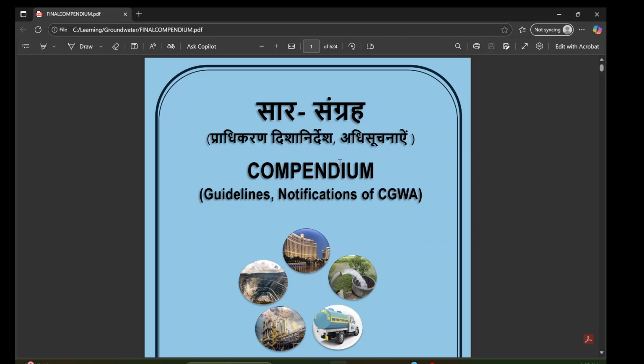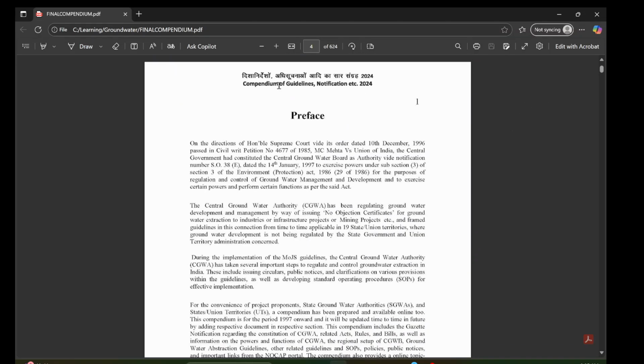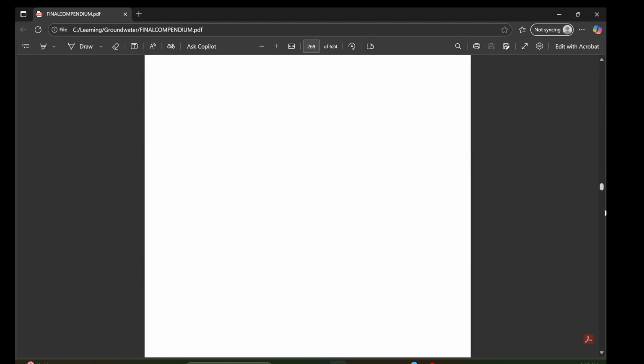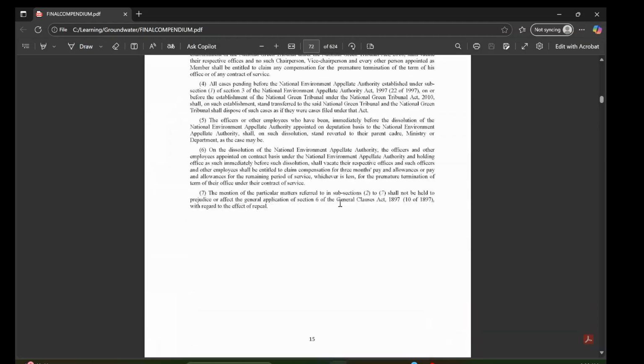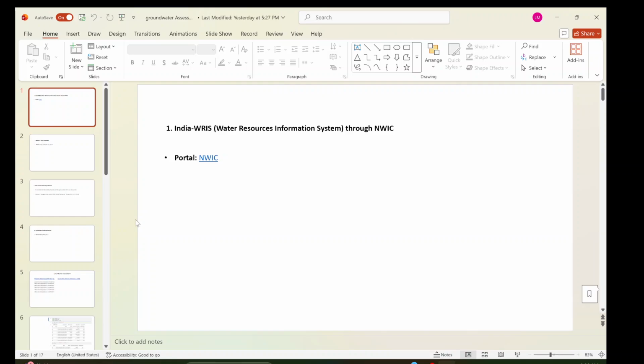So let's start. Since the guidelines are 624 pages, there are many things, all the steps from where it started and a lot of things mentioned in this. I thought this is one of the major aspects of water security. In my previous video related to groundwater, I showed you the groundwater data sources, and for one of the India WRIS portals, I showed you how to download time series data for a particular well or groundwater monitoring station, right? Of course there will be many more on this.